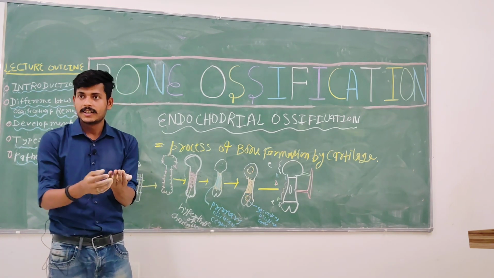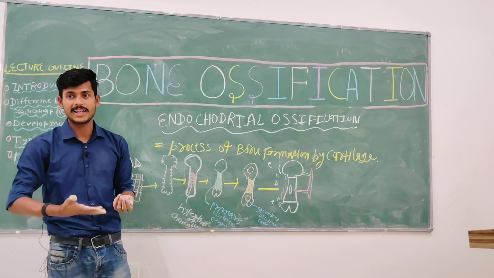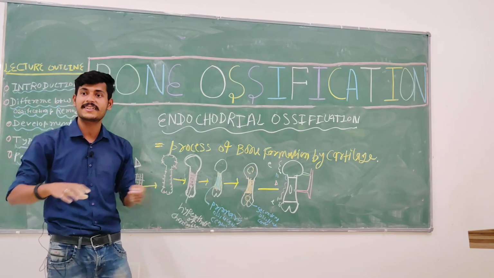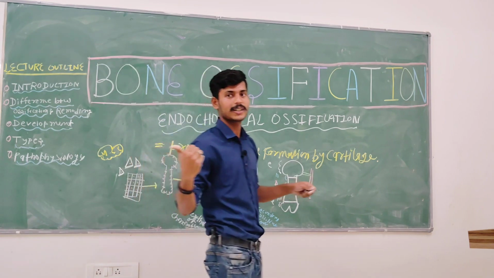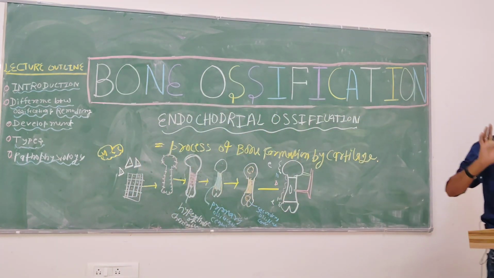This matrix will bind with the calcium and harden the matrix. That's why the bone matrix is hard as compared to the cartilage. Understanding? No problem?